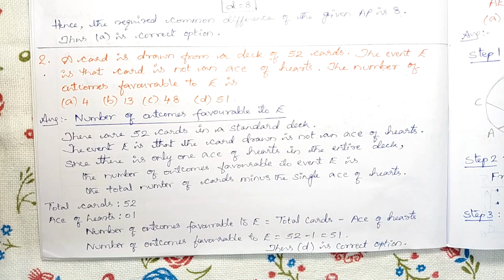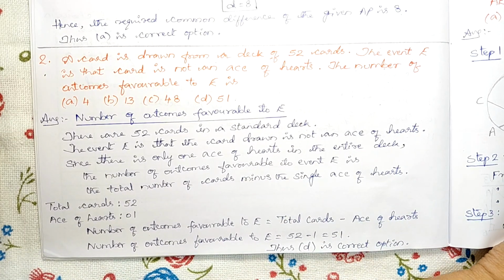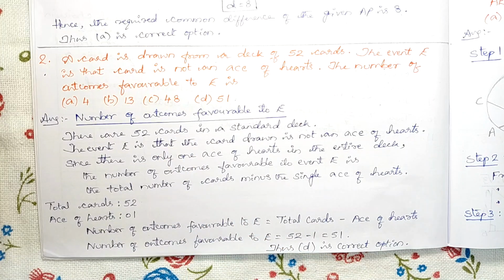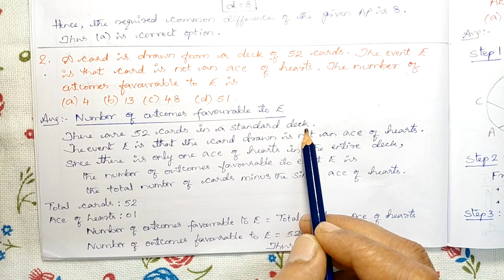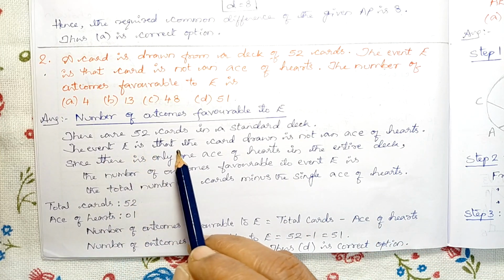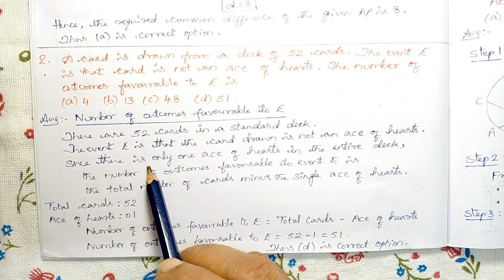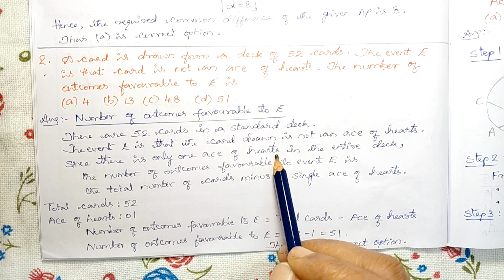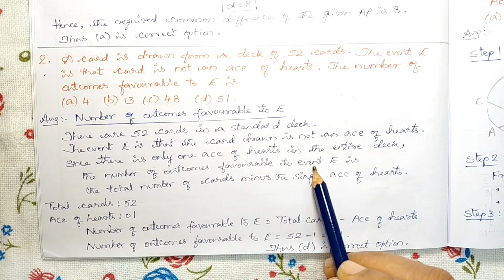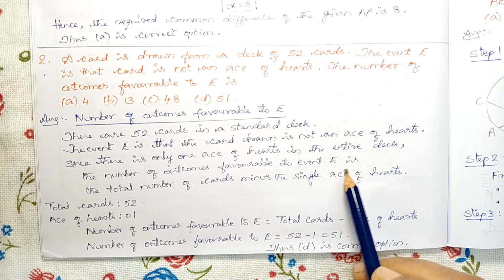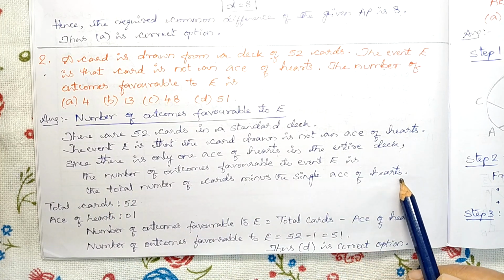Okay. So see how the solution should be written. Answer for this problem: number of outcomes favorable to E. There are 52 cards in a standard deck. The event E is that the card drawn is not an ace of hearts. Since there is only one ace of hearts in the entire deck, the number of outcomes favorable to event E is the total number of cards minus the single ace of hearts.